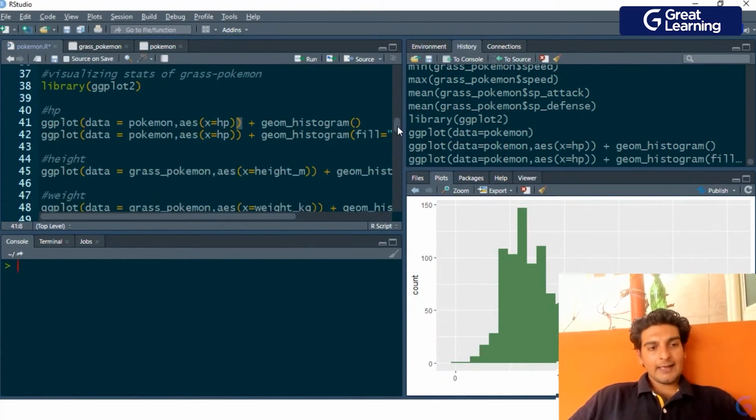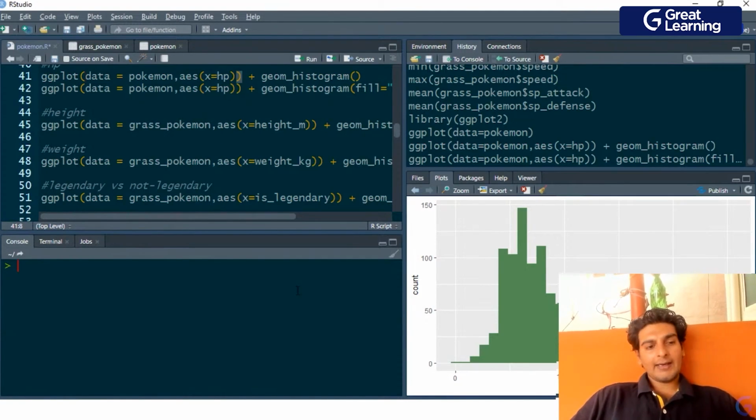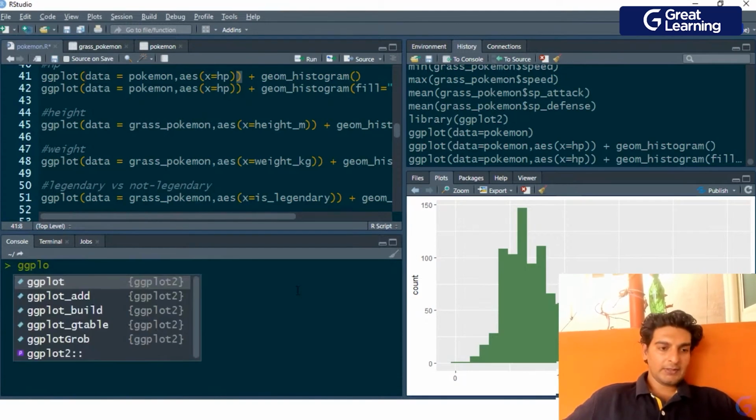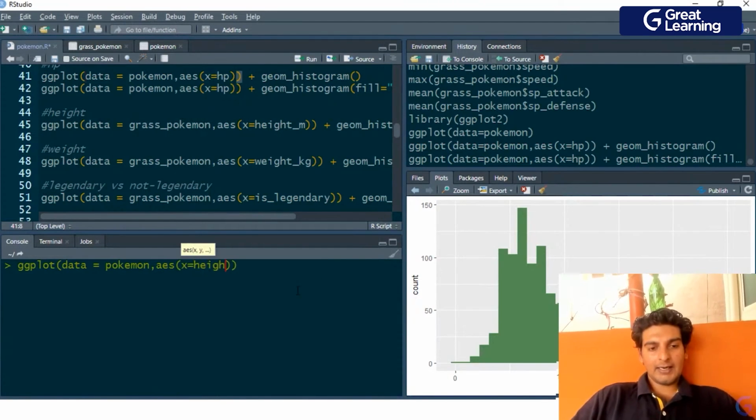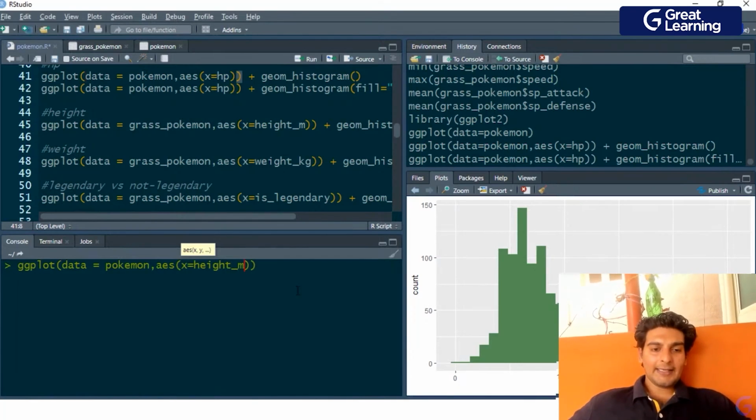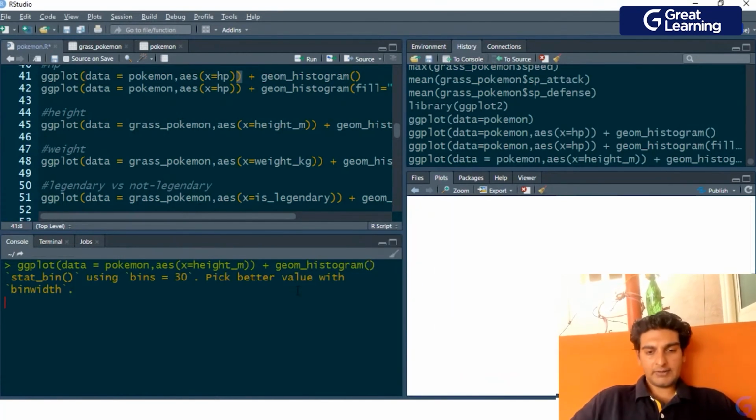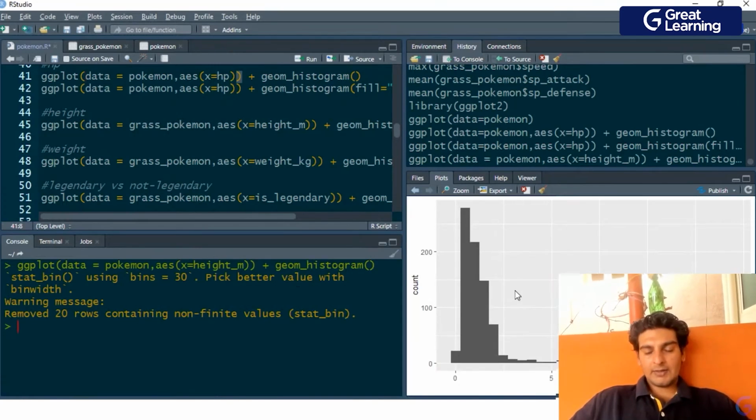Similarly, I'd want to understand the distribution of the height of grass type Pokemons. So again, I'd have to go ahead and make a similar plot. So ggplot. Onto the data layer, I'll be mapping the Pokemon data frame. Then I'll have the aesthetic layer. And onto the X aesthetic, this time I'd have to map the height_m column, which is basically height of the Pokemon in meters. And again, I'd have to make a histogram. Since I'd have to make a histogram, I'd have to use the geom_histogram method. And as you guys see, I have made this histogram over here again.